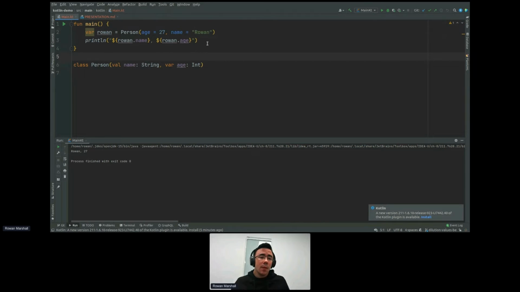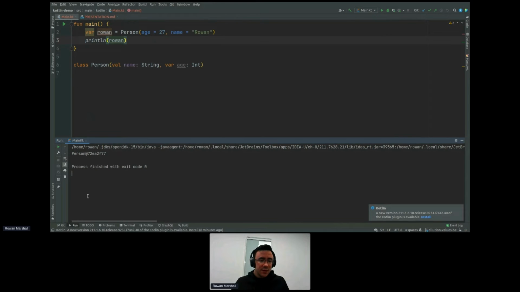So we often need a class that contains a blob of data. Now, it won't perform lots of business logic on it. This is just meant to hold a lot of data in one place to make it more convenient to pass around. And this kind of class has some behaviors that we want. For example, if we want to do toString on a class that we already have, let's try println Rowan and see what happens. If we play this, then we get this output.